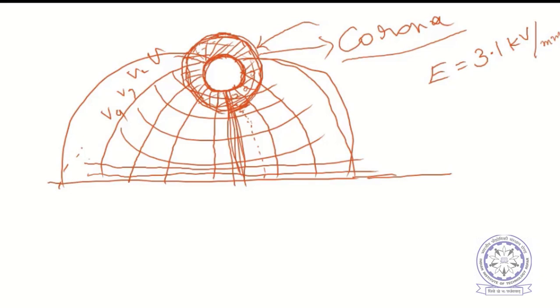There is a certain voltage beyond which breakdown can occur, but normally for transmission line towers and all, the voltages are designed in such a way that only local breakdown will occur, and it will not normally lead to a breakdown to the ground.